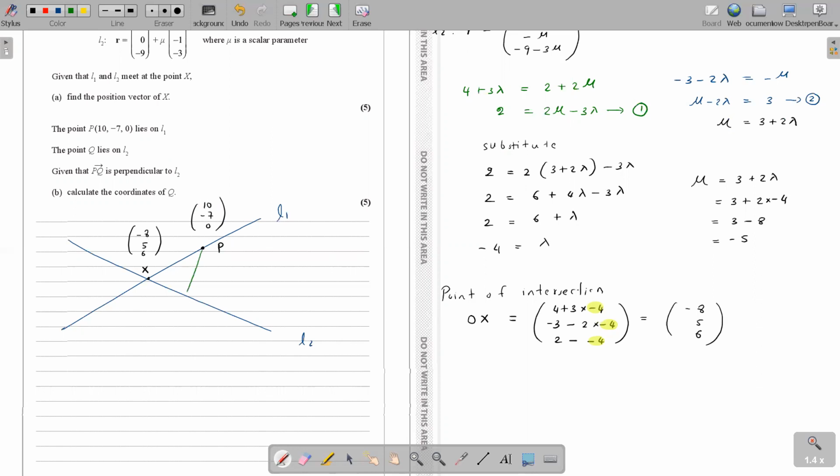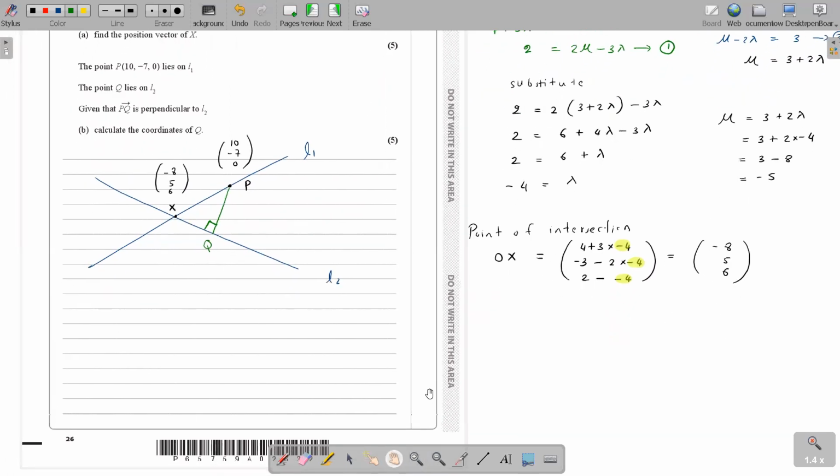Q lies on line 2, and PQ is perpendicular to line 2. Are you with me? Do you agree with my diagram? Yes. The PQ line is perpendicular to line 2. Calculate the coordinates of Q. So how do we calculate the coordinates of Q? The first thing you need to do here is what? You know that when two vectors are perpendicular, the dot product is equal to 0, right? Yeah, 0. So what are the two vectors I should take the dot product of here?